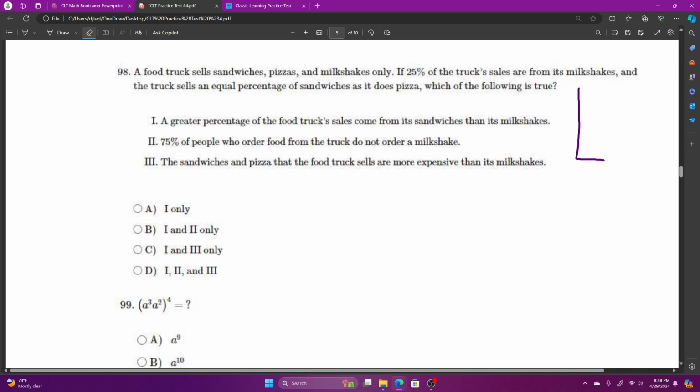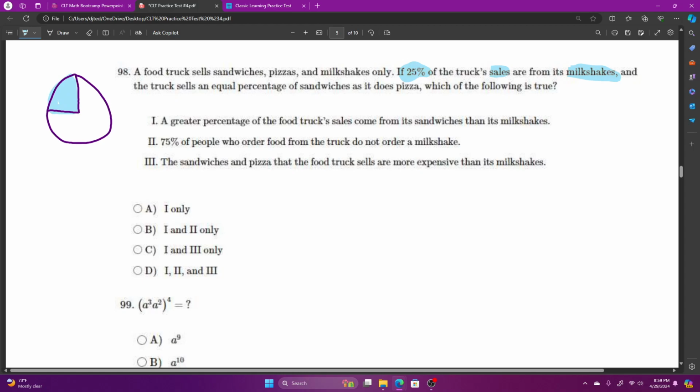sales. Why am I making that a box? I think I should make it a pie chart. We're talking about food here, people. So we've got 25% of the sales from milkshakes. So that's about a quarter of my pie chart here.